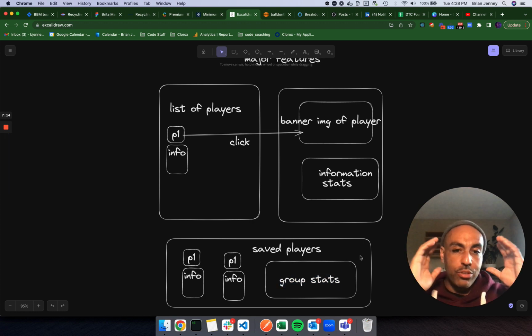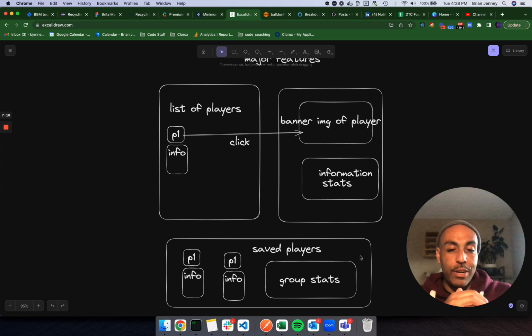So now we have a general idea of what this app does. It's a player app where you go and you get stats about a player and you build up a dream team, right? So now we have the major features. We have basically 3 pages. Fairly simple app. We're always going to start simple, because things like authentication and persisting data also lead to all sorts of other interesting problems to find.